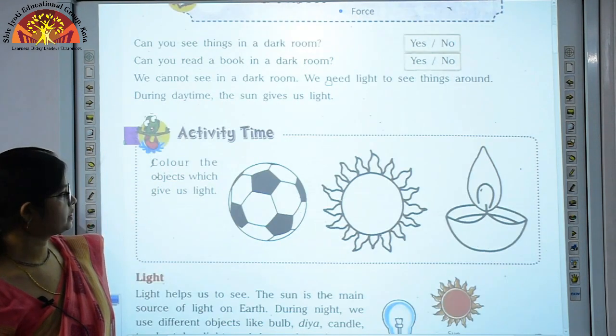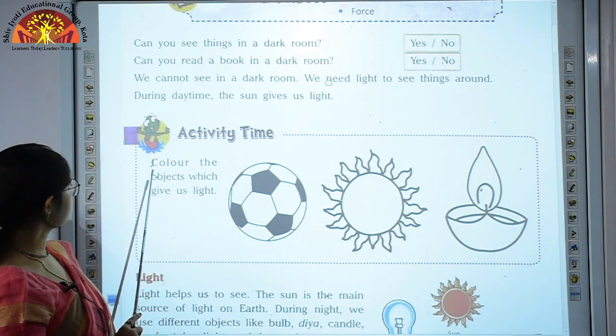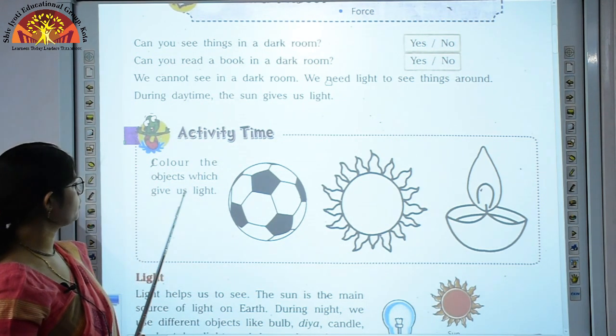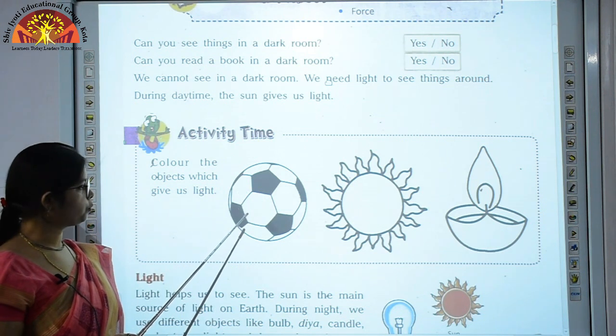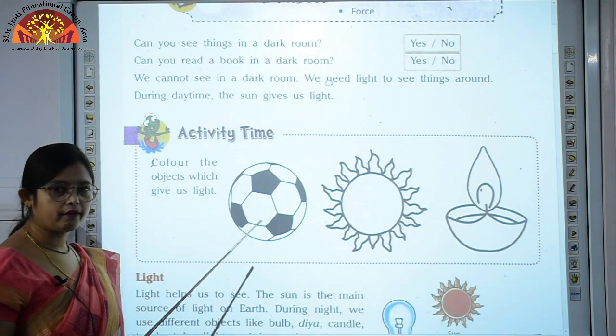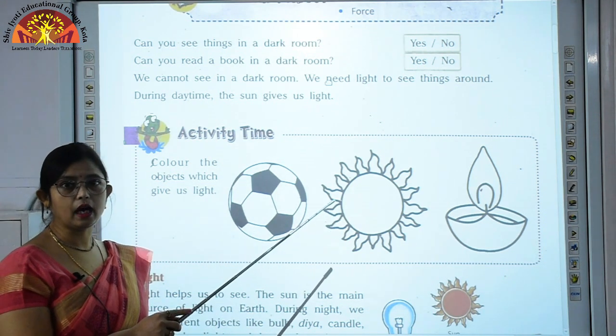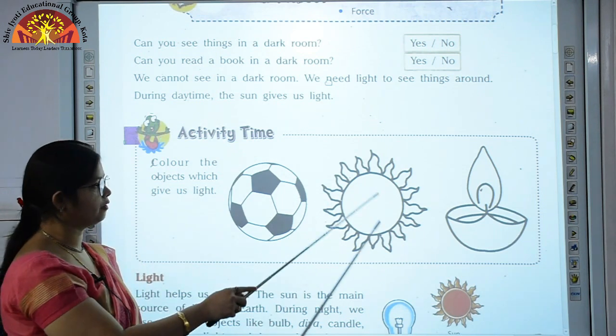So first we will do this activity given in your book on page number 81. It's written over here, color the objects which give us light. So you can see here, football, it does not give any light, so you don't have to color it. Then this is the sun. As I have told you right now, the sun gives out heat and light. So you have to color it.